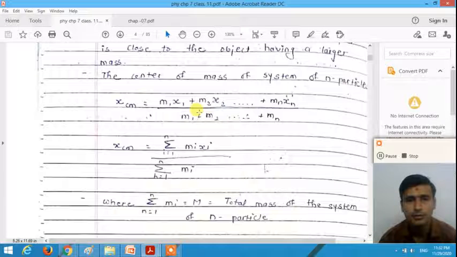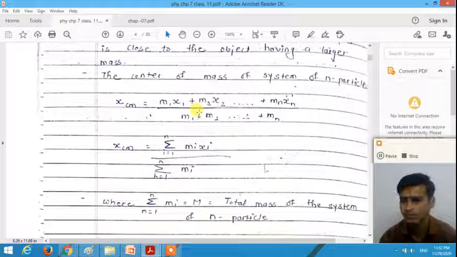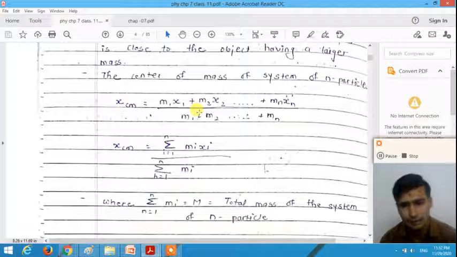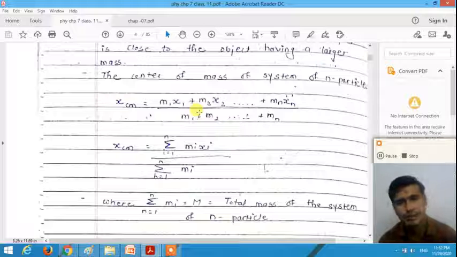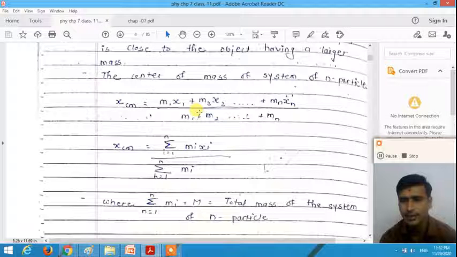Now here, if the mass of the particles is given to you and distance from the origin is given to you, we can easily calculate the center of mass from this formula, right? So that we will discuss in the next video.